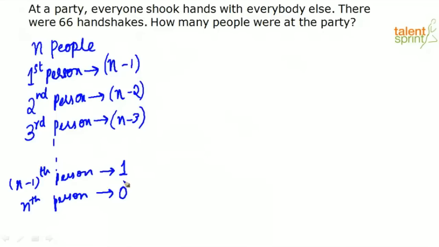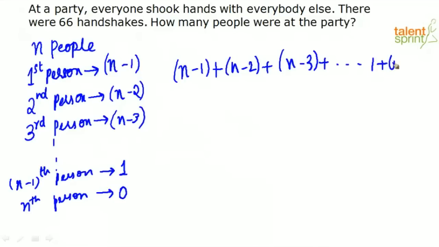So that when it comes to the nth person, he would have shaken hands with everybody else in the group once, right? When their corresponding turn came. So he will now have to shake hands with 0 people because he has already shaken hands with everybody when their turn came. So what is the total number of handshakes? The total number of handshakes is given by n minus 1 plus n minus 2 plus n minus 3 plus etc. plus 1 plus 0. Right? Okay. So how can I write this? Or I can say this is nothing but 1 plus 2 plus 3 plus etc. up till n minus 1. Right? I'm just reversing it and writing it.